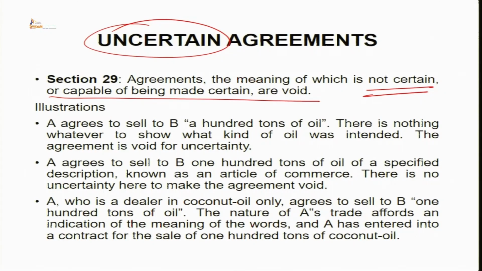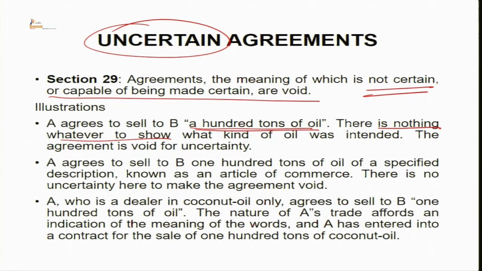Let us see, these three illustrations are from section 29 of the Indian Contract Act itself. Let us see and try to understand what is the significance of section 29. A agrees to sell to B 100 tons of oil. There is nothing whatever to show what kind of oil was intended. The agreement is void for uncertainty.